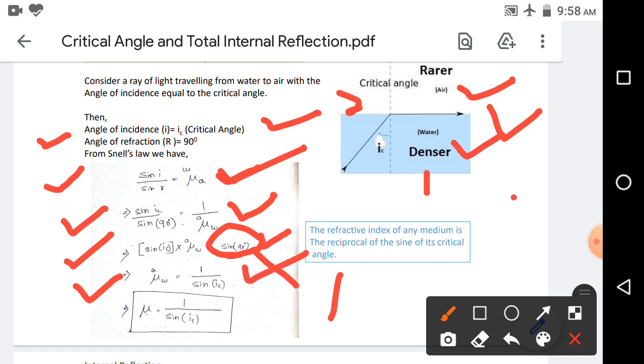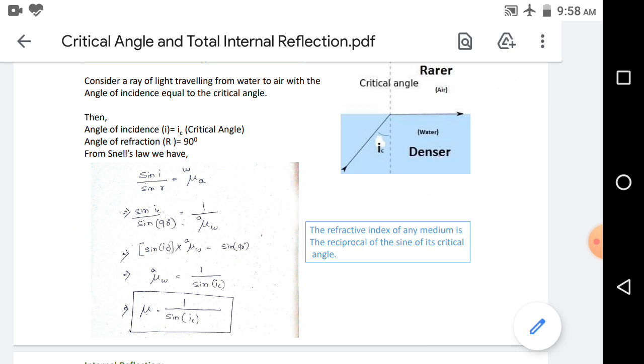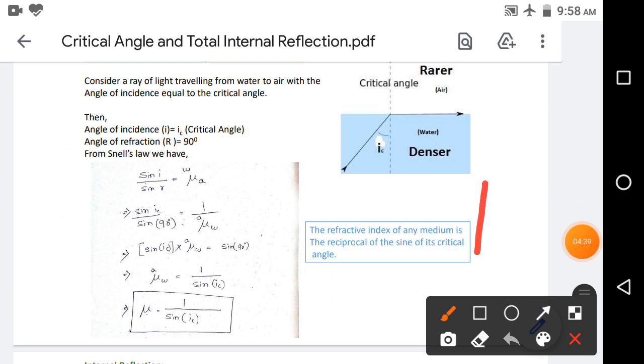So what is mu_wa? Mu_wa is nothing but the refractive index of water. Everyone remember, the relative refractive index of any medium with respect to air is nothing but the refractive index of that medium.